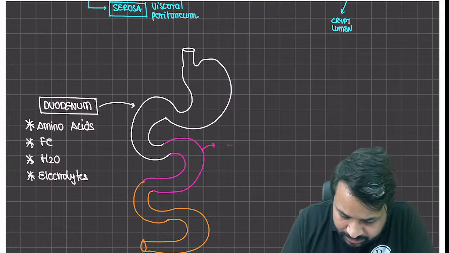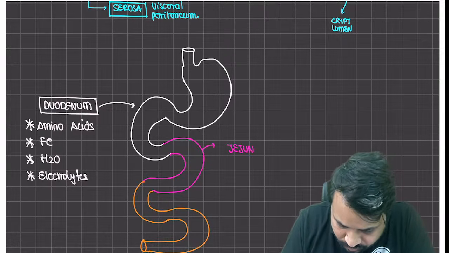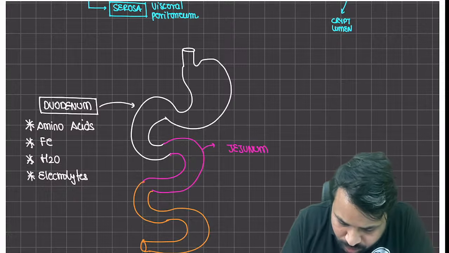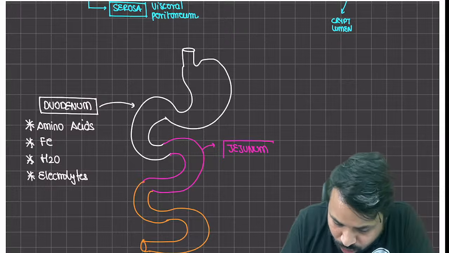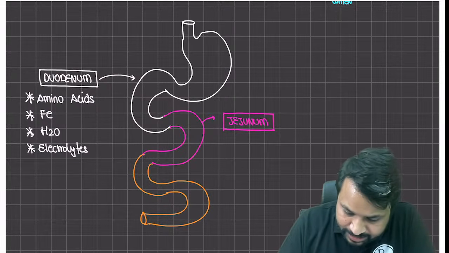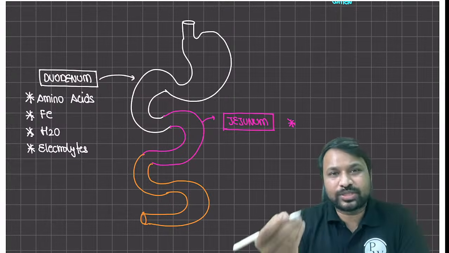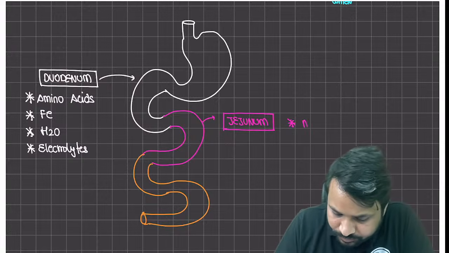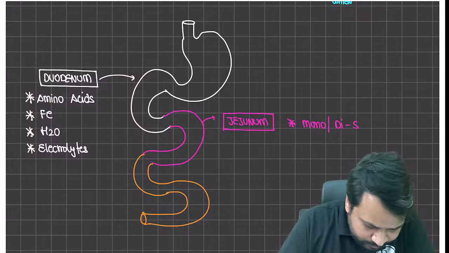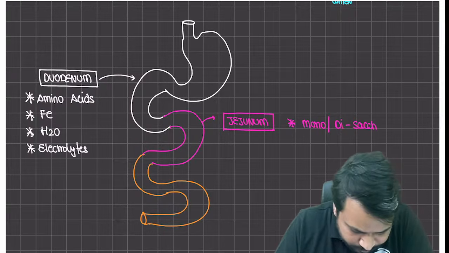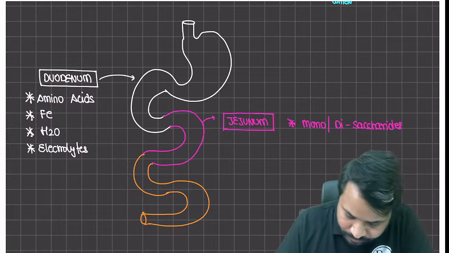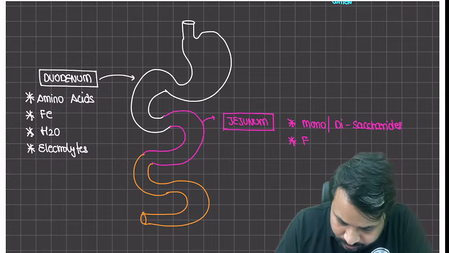Next, when you look at the jejunum, what gets absorbed from the jejunum? In the jejunum, you have the monosaccharides and the disaccharides. Mono as well as disaccharides. Folate.